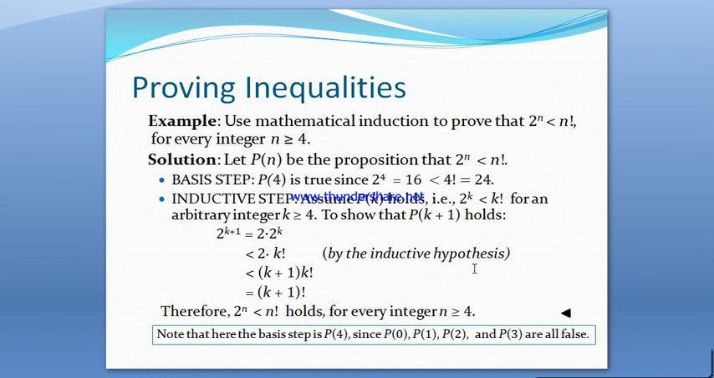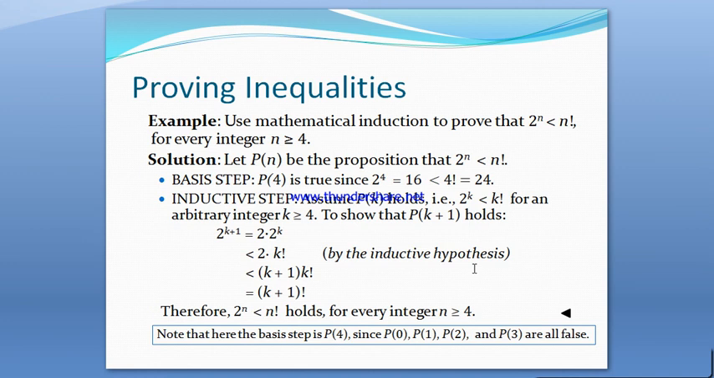Now let us have another inequality using the same principle. To prove that 2 power n is less than n factorial for n greater than or equal to 4, let P(n) be the proposition that 2 power n is less than n factorial. Let us do the basis step first. Let us prove that P(4) is true. Because 2 power 4 is 16, less than 4 factorial, P(4) is true.